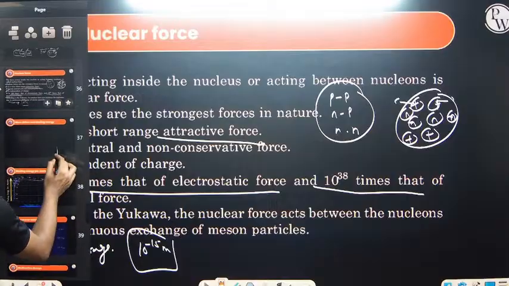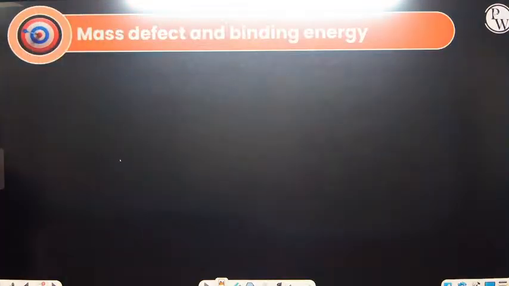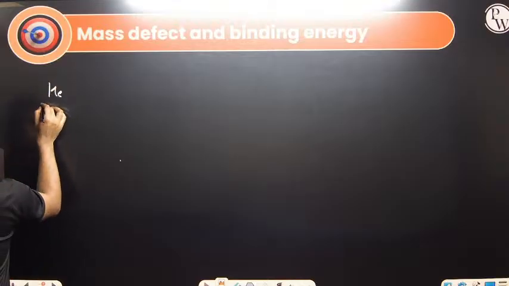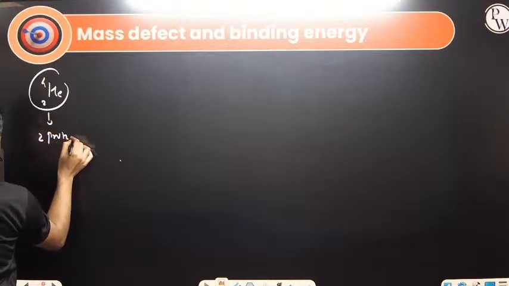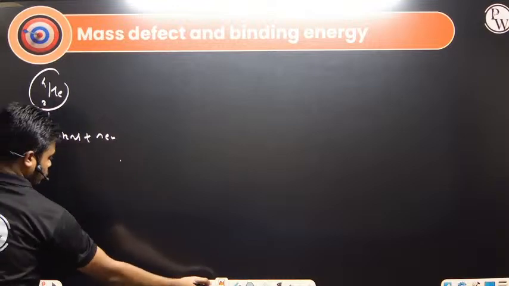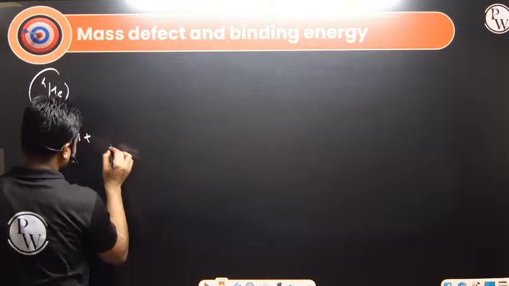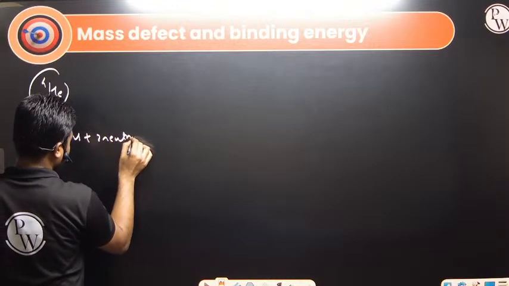And if we talk about the mass defect, what is mass defect? Suppose I write the alpha particle, the helium nucleus. What is a helium nucleus? It has two protons plus two neutrons. Helium nucleus is two protons plus two neutrons, right?